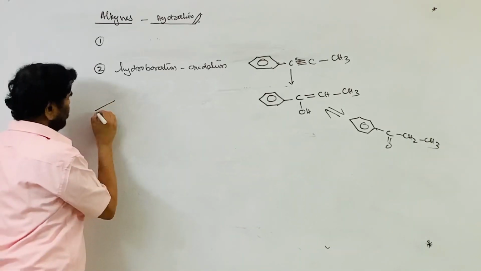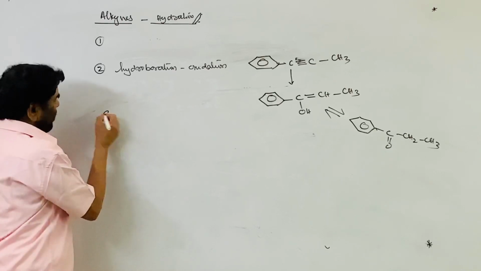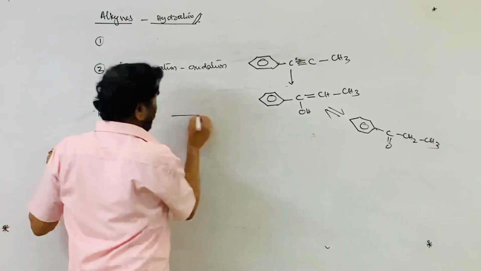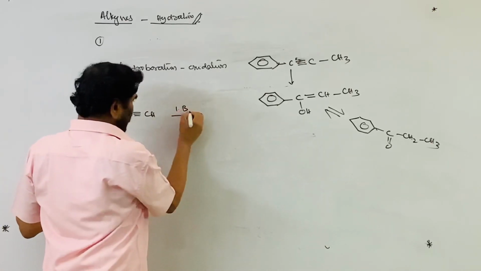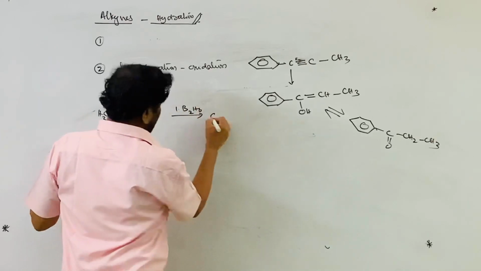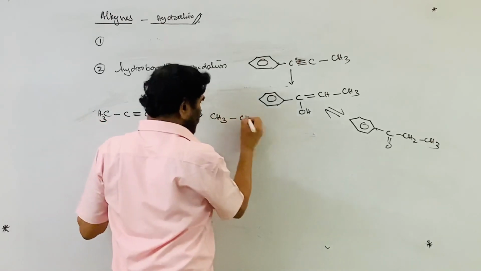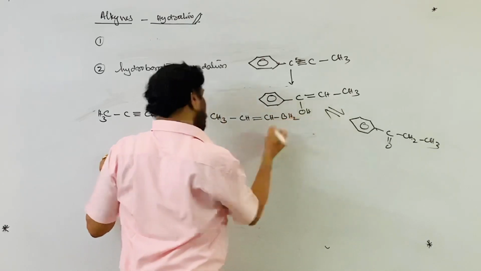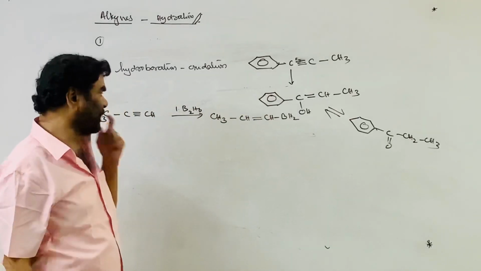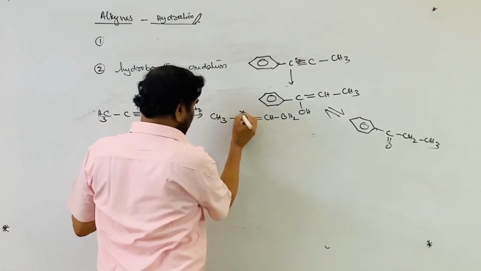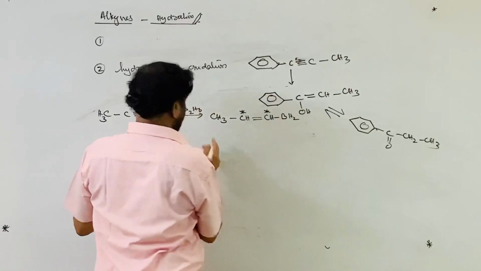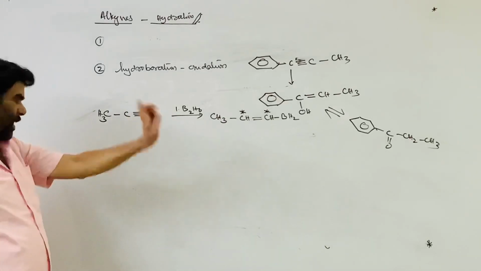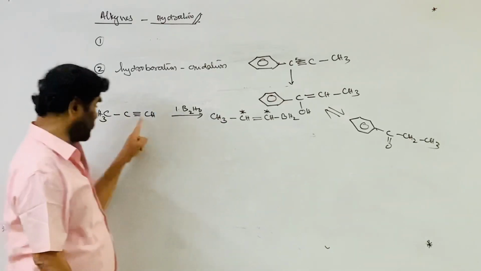So in this method, the alkyne is first treated with B2H6. CH3, CH, double bond CH, BH2, it adds on two more. Here hydrogen is added, here BH2 is added. So addition takes place overall against Markovnikov's rule.